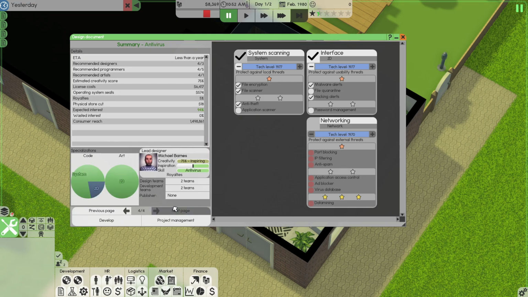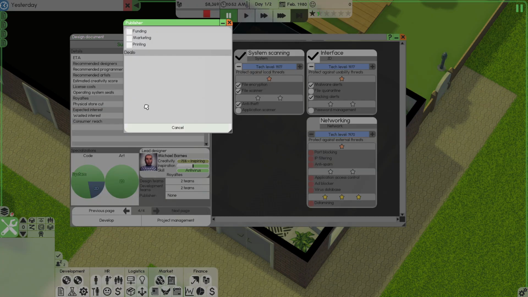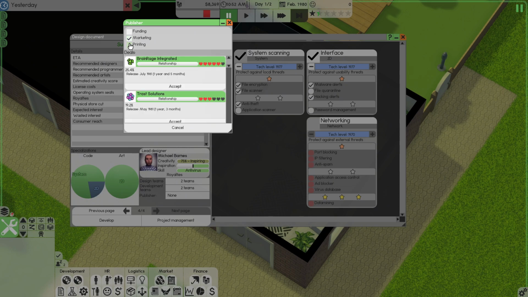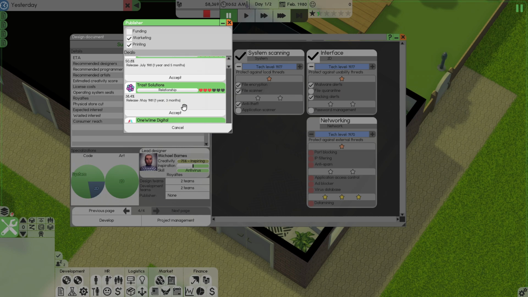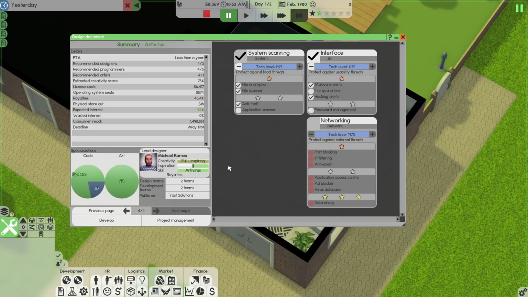Now, I do want to get a publisher for this. Basically, for the publisher, I would just want marketing and printing. And then you can see the range. This is something new that they came out with during one of the updates. I think I'm going to go with the second one because it's only 38.4%. And we have 1 year and 3 months to get this done. So I'm going to accept it. Yes. And I believe we're good to develop.